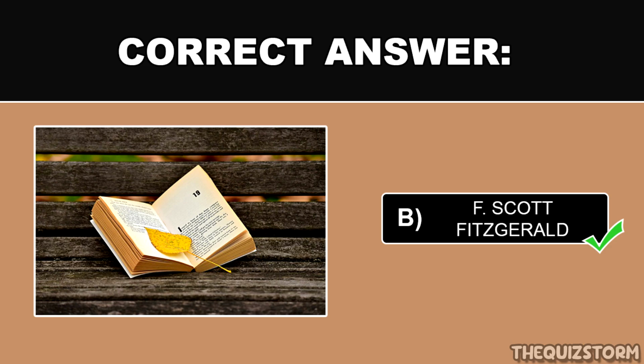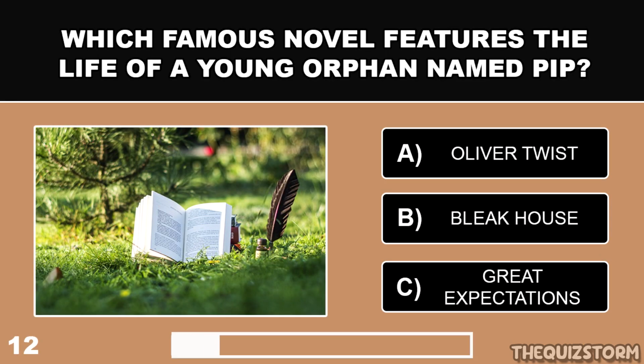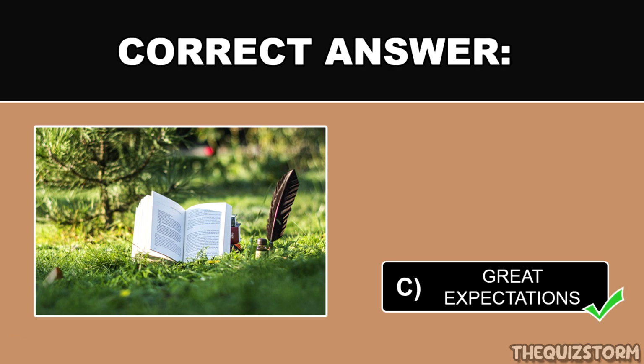And the answer is F. Scott Fitzgerald. Which famous novel features the life of a young orphan named Pip? And the correct answer is Great Expectations.